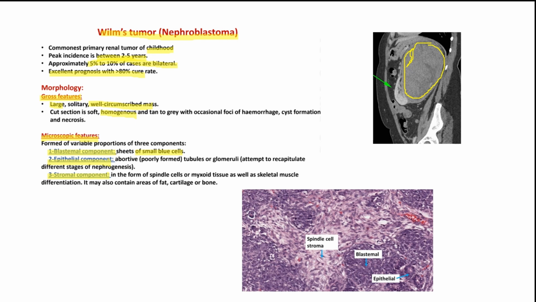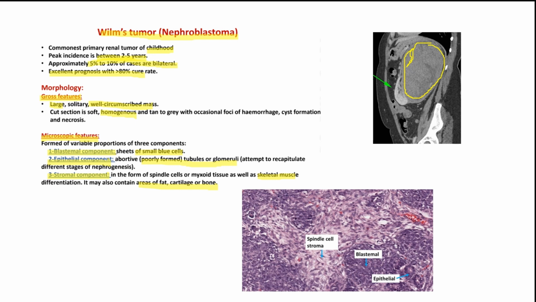They are very poorly formed tubules or glomeruli. And stromal components, just a lot of whatever. Literally just a lot of whatever. Could be either areas of fat, or cartilage, or bone, or skeletal muscle.